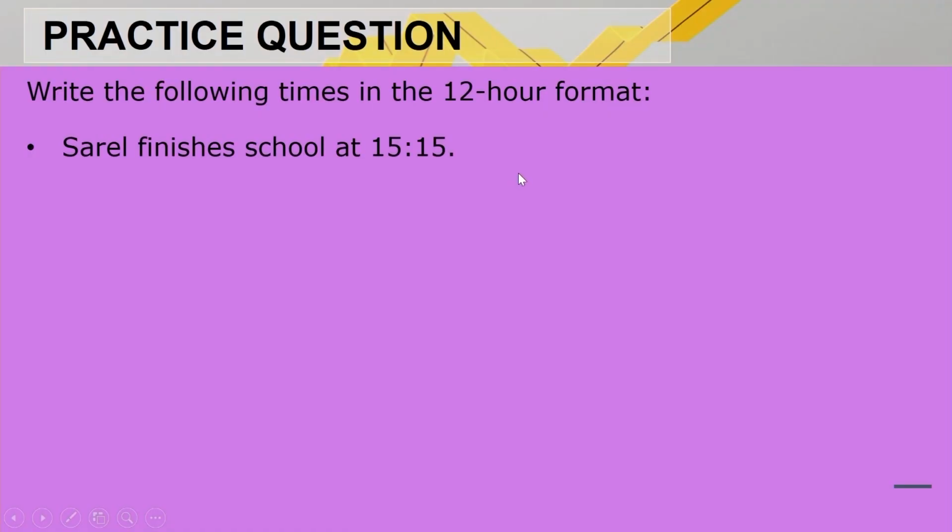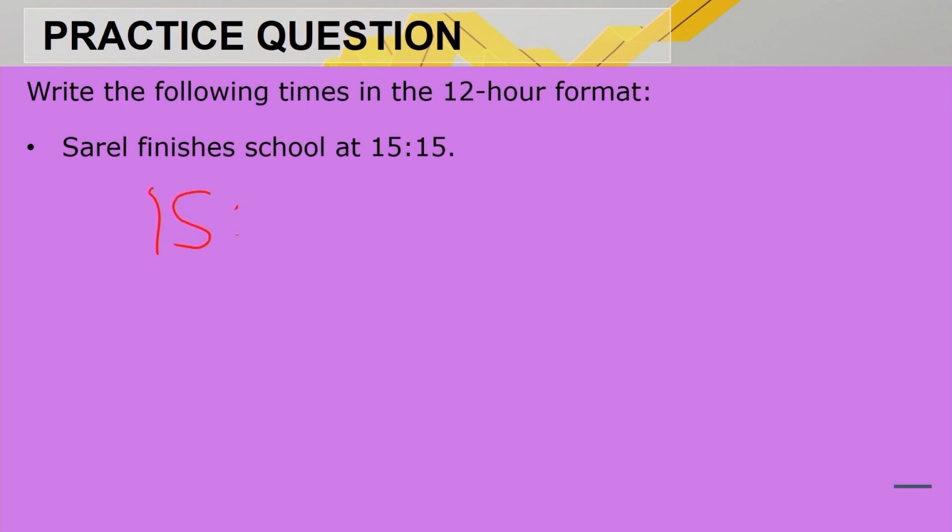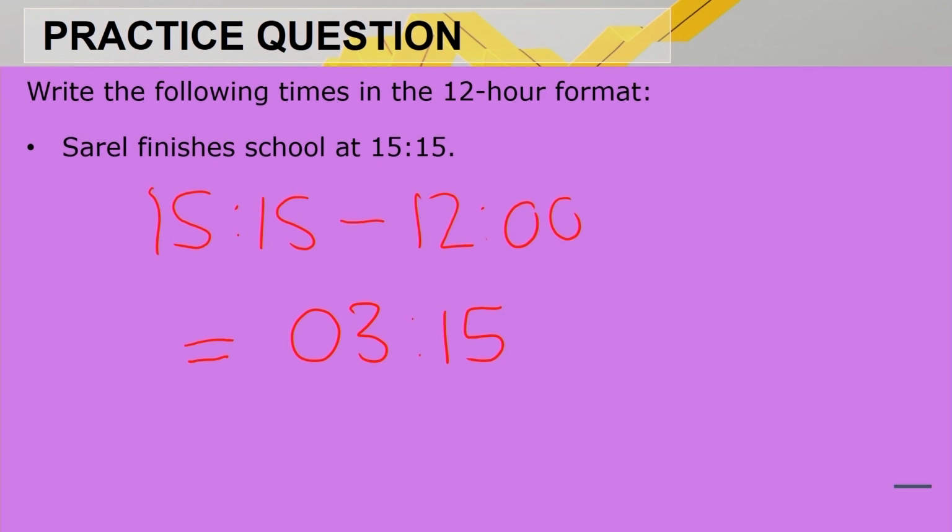Write the following times in the 12-hour format. Okay, so what did we do when we wanted the 24-hour format? We add 12 to that time. Now, we're simply going to subtract 12. So it's going to be 1550 minus 12 hours. And then, I don't know about you, but it is 3:15. Does it make sense? I think so.